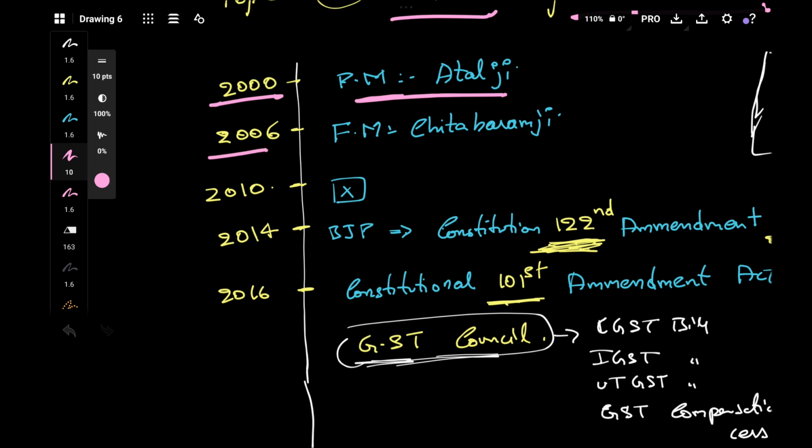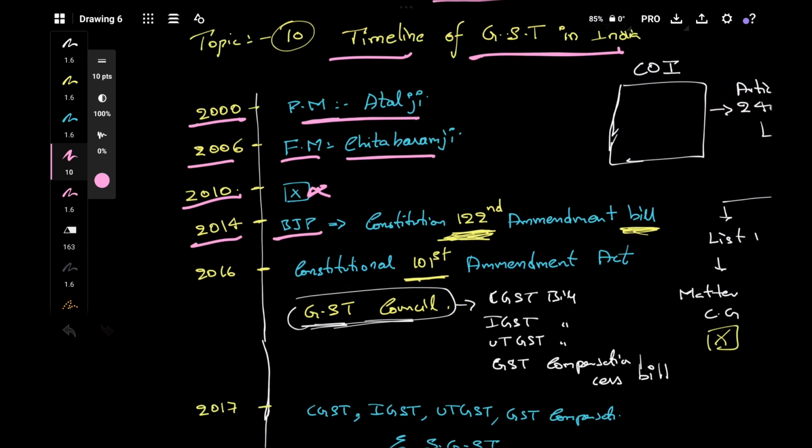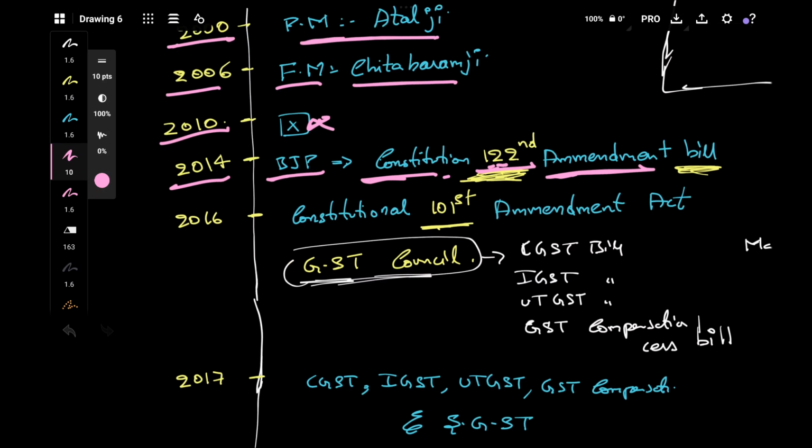In the year 2000, Finance Minister Chidambaram said that from 2010 GST will be introduced in India, but it didn't happen. Then in the year 2014, BJP came into power, and BJP tried to bring GST to India. For that, the constitution had to be amended. So the constitution amendment bill, the constitution 122nd amendment bill, was placed in the parliament.